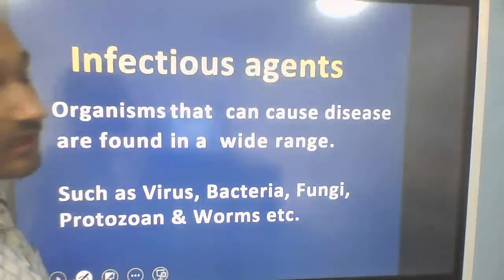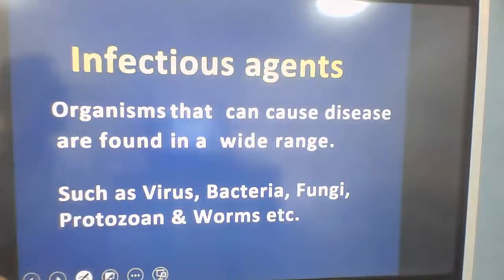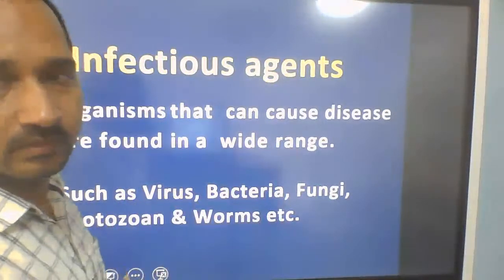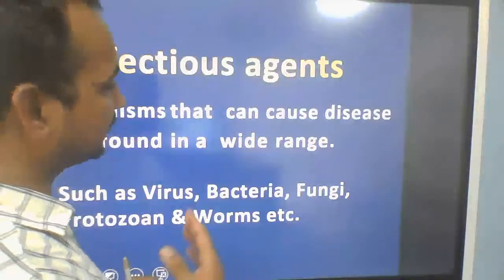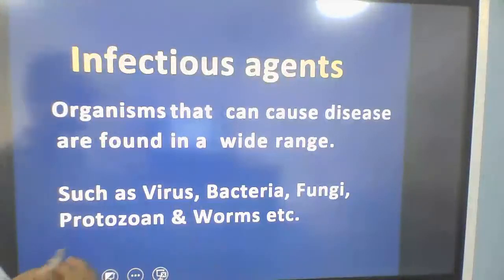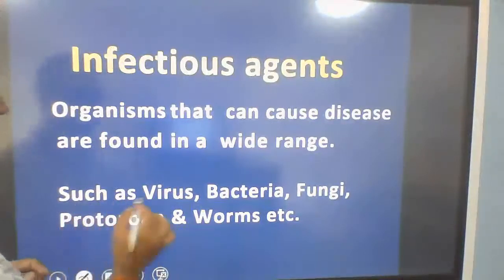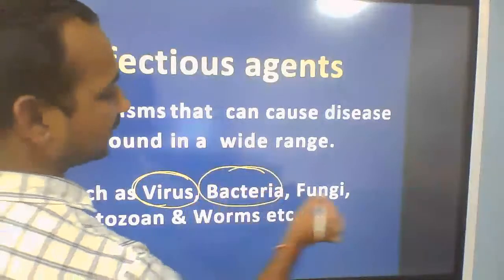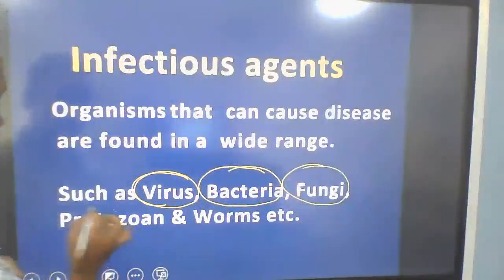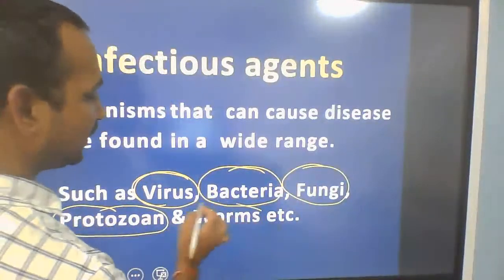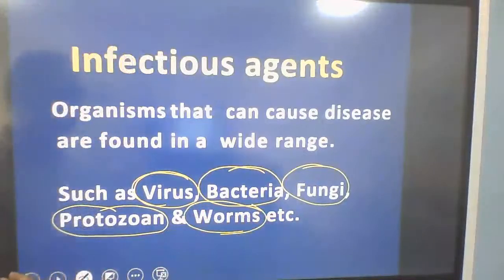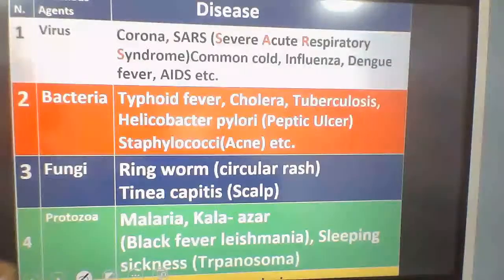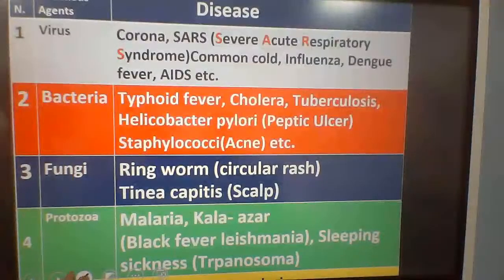So infectious agents, organisms that can cause disease, are found in a wide range. Whatever organisms can cause disease in our body are found in a wide range of categories. They may be virus, they may be bacteria, they may be fungi, they may be protozoan, they may be worms. So they are causing the disease in our body. Here are some examples I listed.